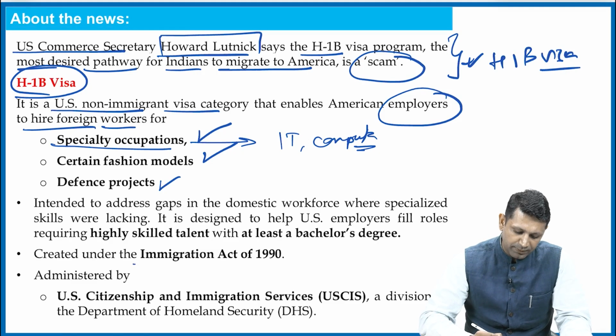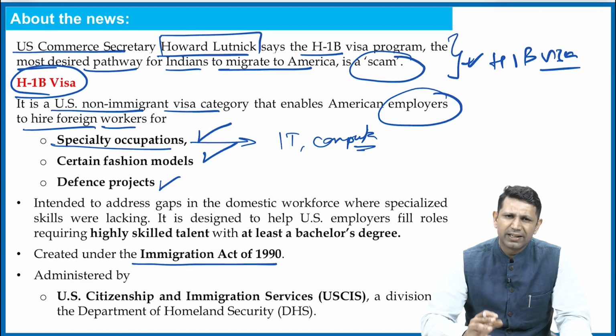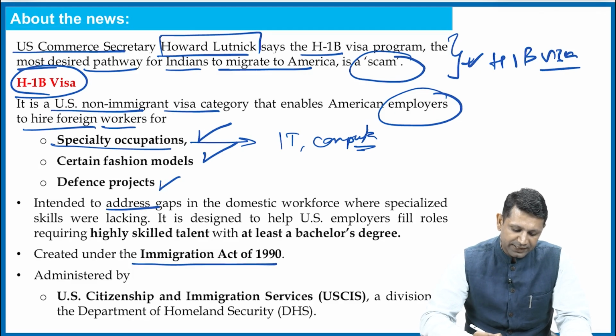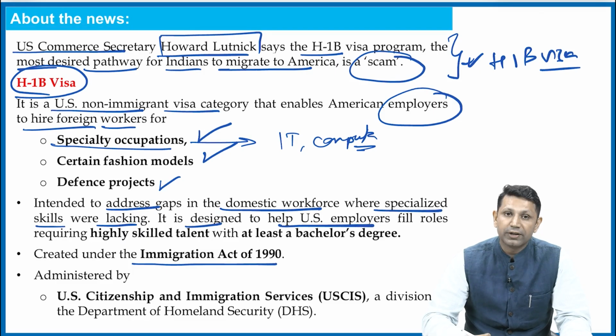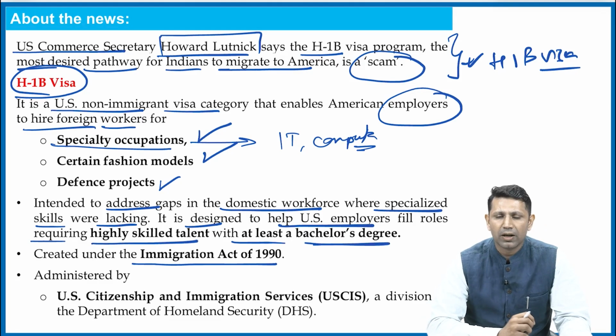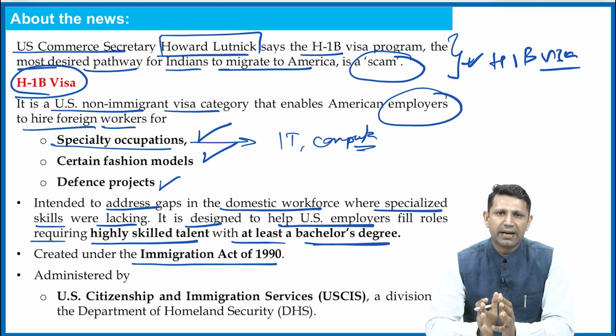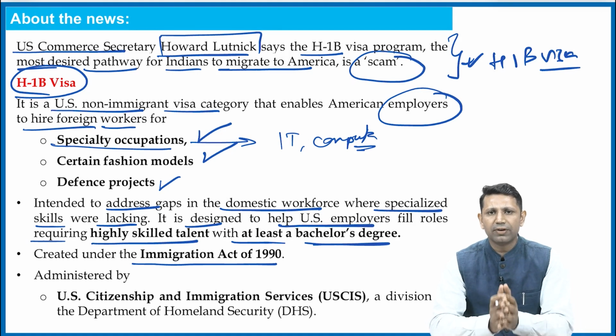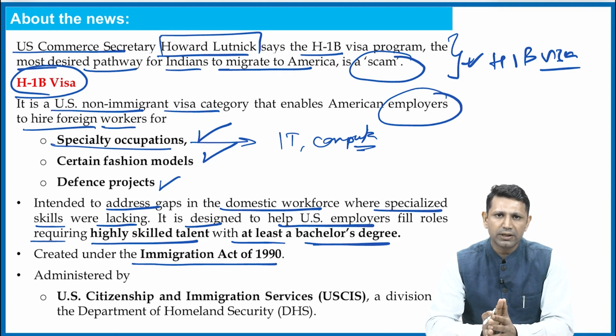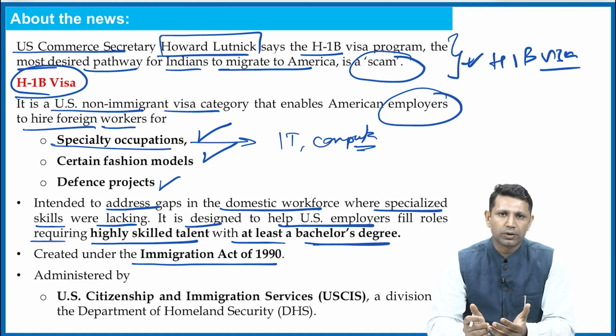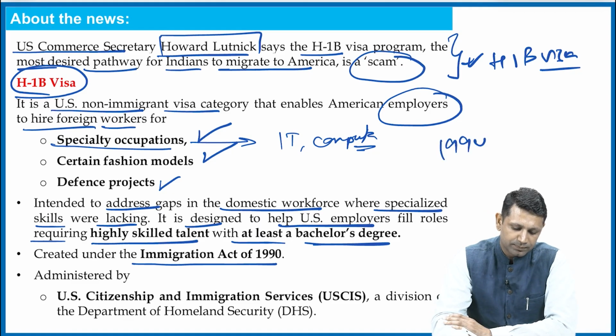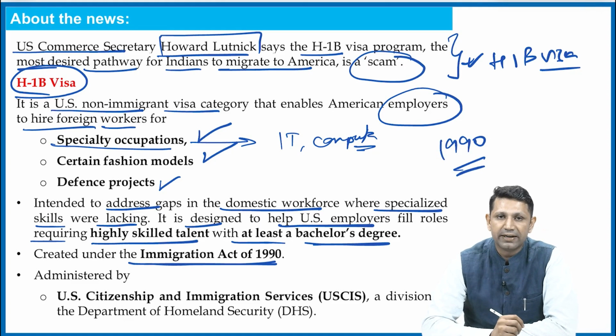Now, why was it brought? It was brought through the Immigration Act of 1990, and the basic purpose was to address the gaps in the domestic workforce where specialized skills were lacking. It was designed to help US employers to fill the roles requiring highly skilled talent with at least a bachelor's degree. So basically, to fill the gap in America's workforce from the specialization point of view, this H-1B visa was brought in the 1990s through this Immigration Act of 1990.